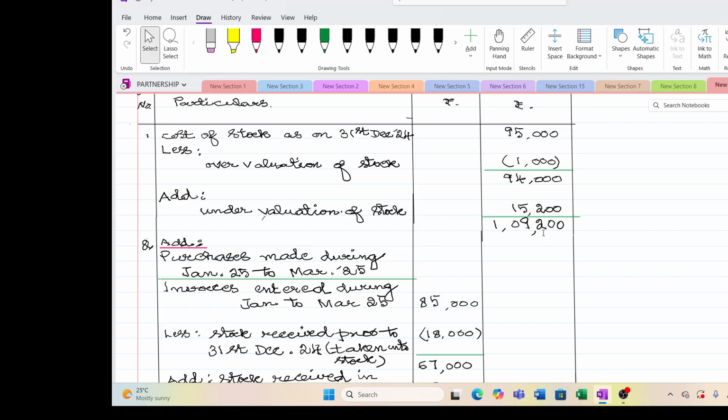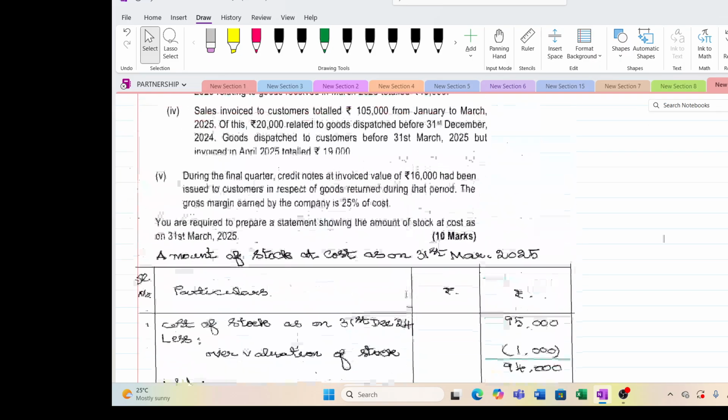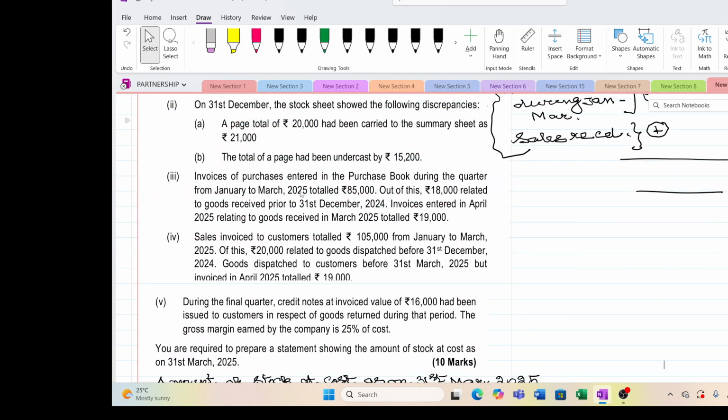So what you are getting is 1,09,200 available. Now to this, we have to add the actual purchases made and stock received. So that's what I have done. Add purchases made during January 25 to March 25. Invoices entered. See here, you have to read the lines very, very clearly.